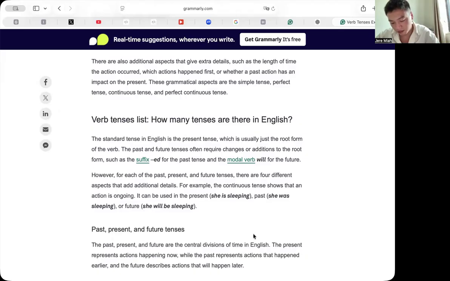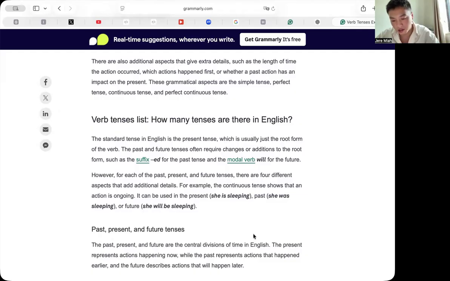When you say, for example, tomorrow at 7 p.m., I'll be studying English, you're basically saying that at that exact time in the future, you'll already be in the process of studying. It shows that the action is ongoing at that moment. On the other hand, if you just said, I will start studying English at 7 p.m., that would mean you begin at 7. But by using I'll be studying, you're saying that when the clock hits 7, you're already in the middle of it. So you've got it perfectly.